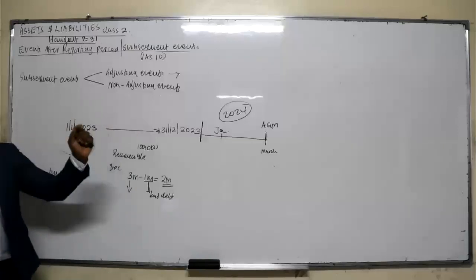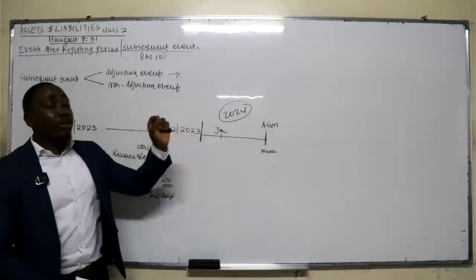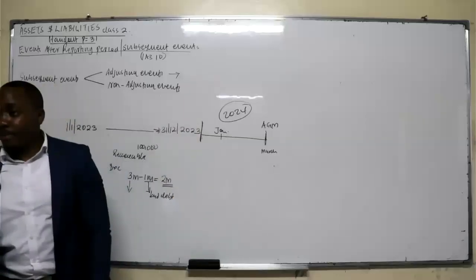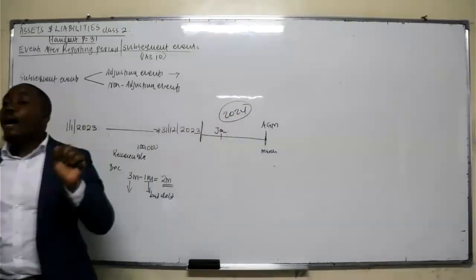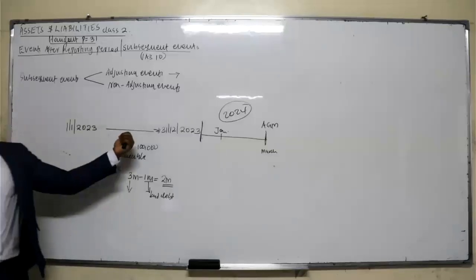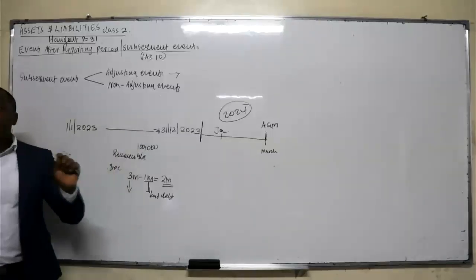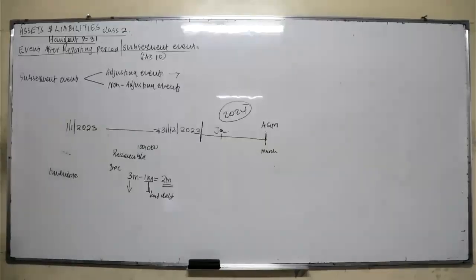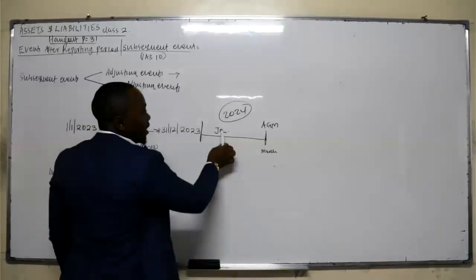Now, the sale was made in this financial year. So that means the sales, remember we recognize sales when earned. So the sales will be for year 2024. But we have sold stock that we had purchased in this financial year. So what you need to adjust in this financial year is only the closing stock. Are we together? The sales will not affect this financial year. The sales, we recognize them when earned.